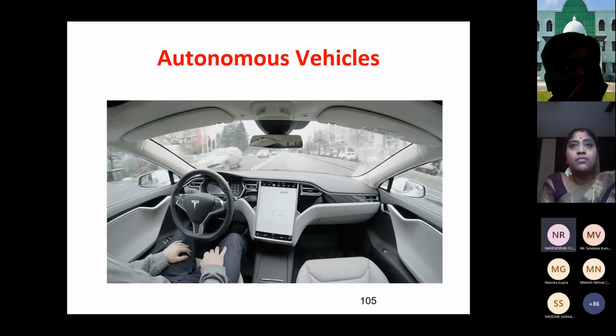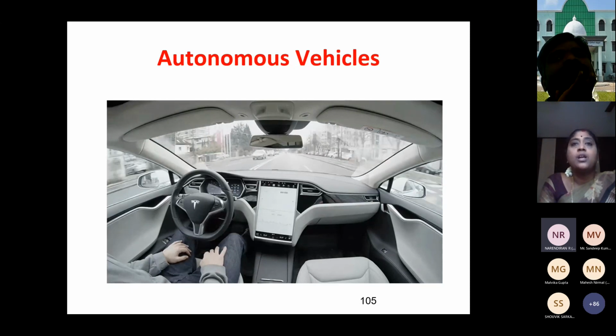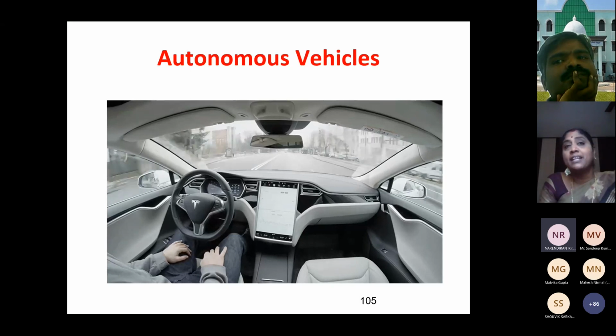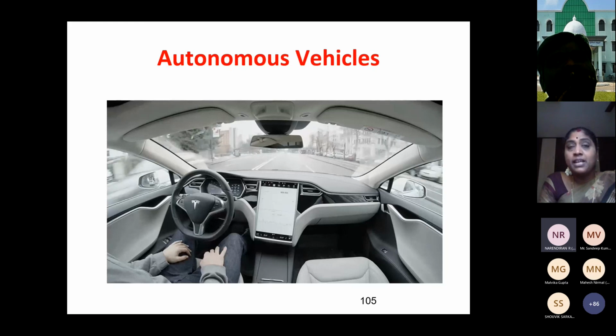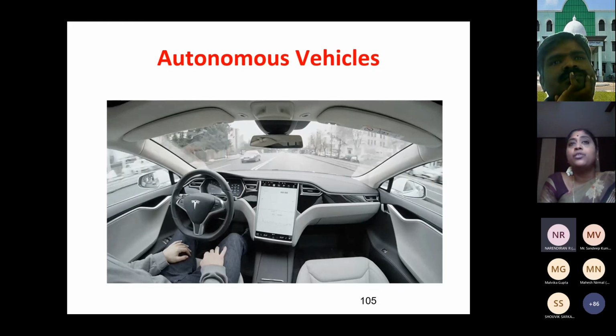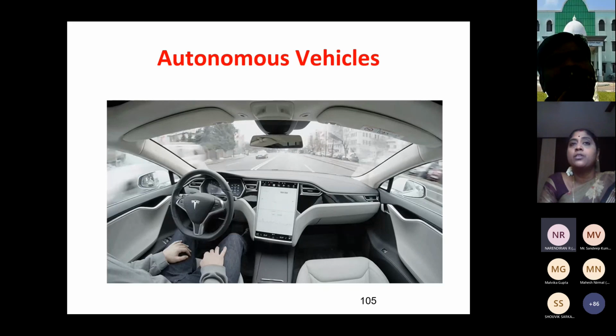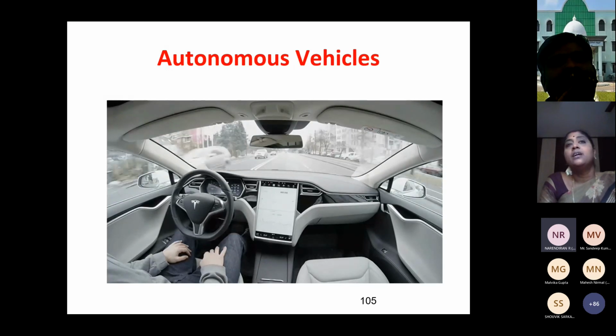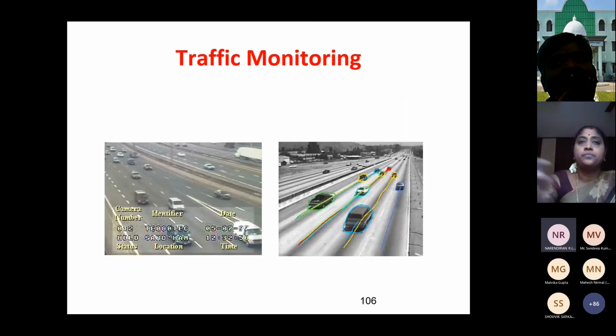You have to connect to the internet. We have to get information from GPS and so on. Moreover, you have to do object detection very fast, in real time. We have to see whether a car is coming in real time, not in static time. If you take longer to predict, you'll end up in an accident. So we should be very fast in identifying the presence of any object in front of you. And next in traffic monitoring, you can do automatic toll booths.